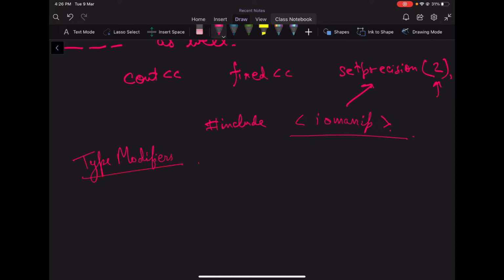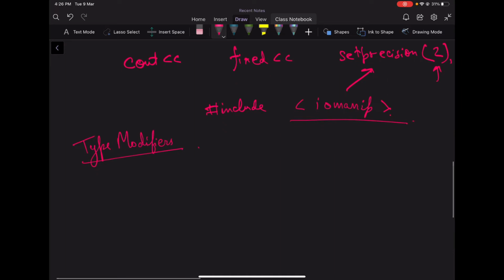By type modifiers, we can modify the type of a data type. There are 4 type modifiers. One is signed, then unsigned, then short, and then long. These all change the data type in a certain way.